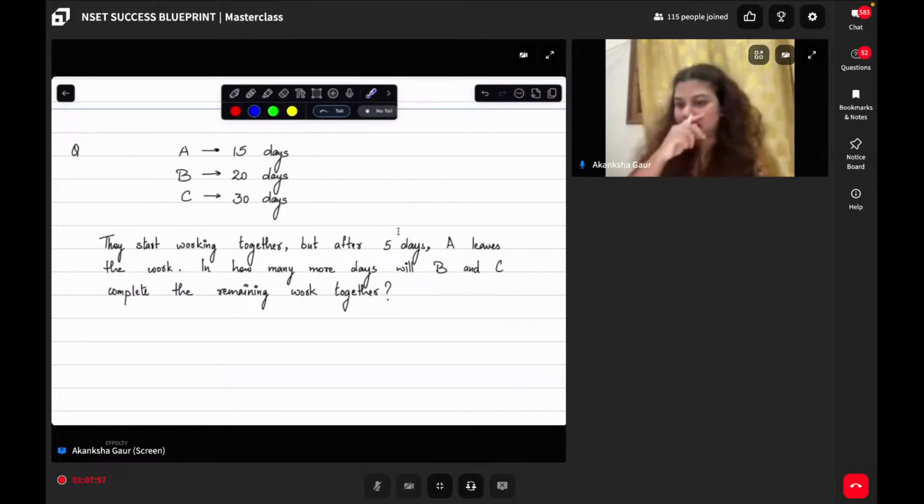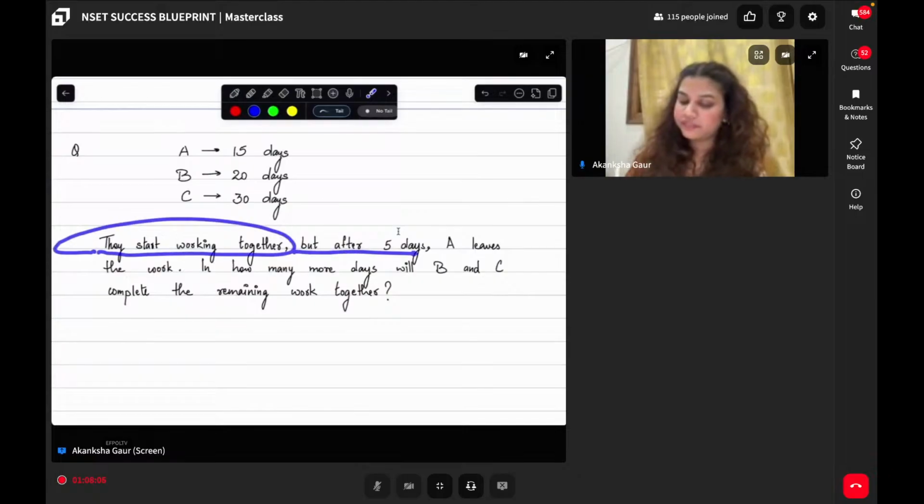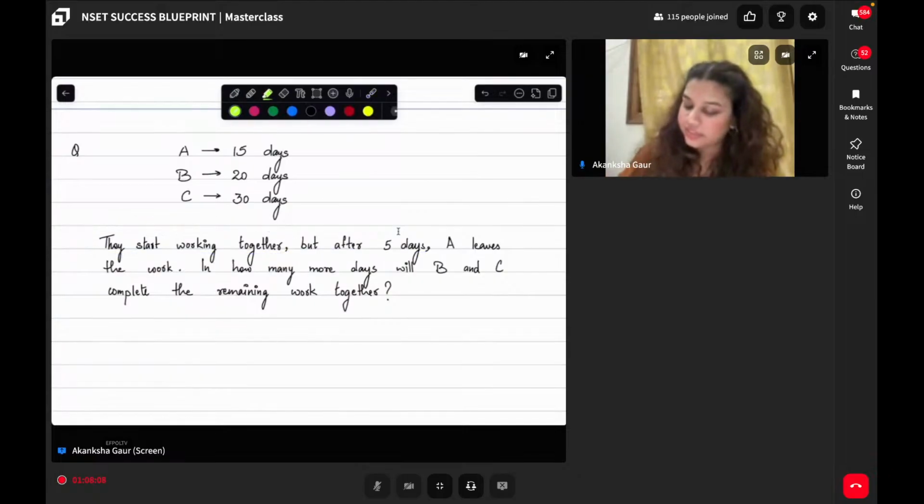Now, they start working together, but after 5 days, A says that he has some work and needs to leave. So after 5 days, A will leave. In how many days will B and C complete the remaining work? That is the question.